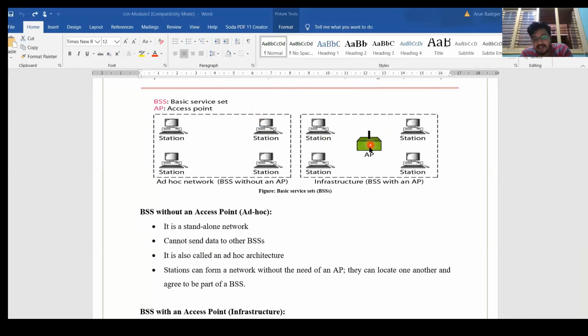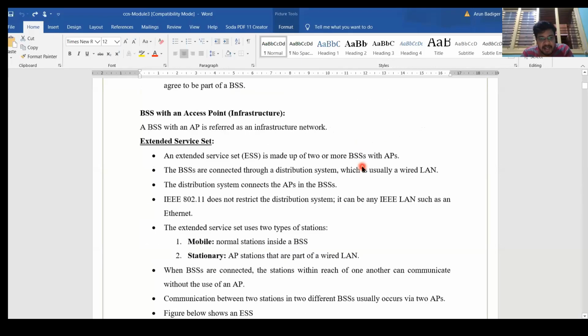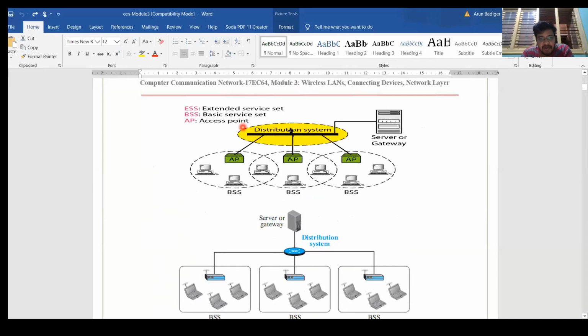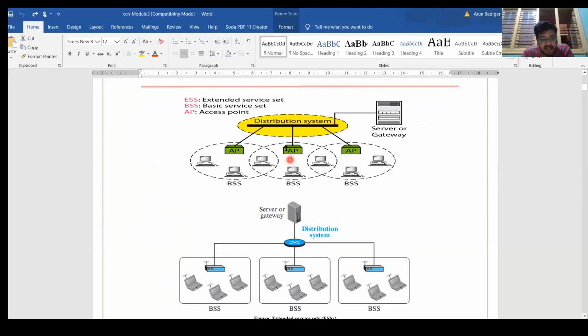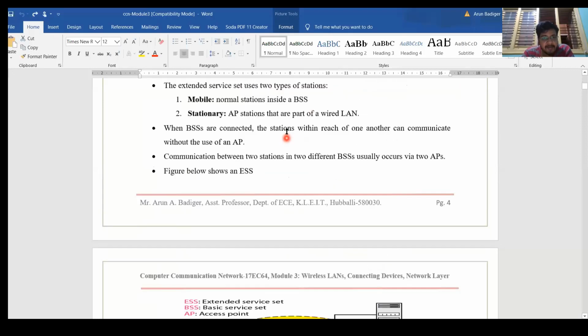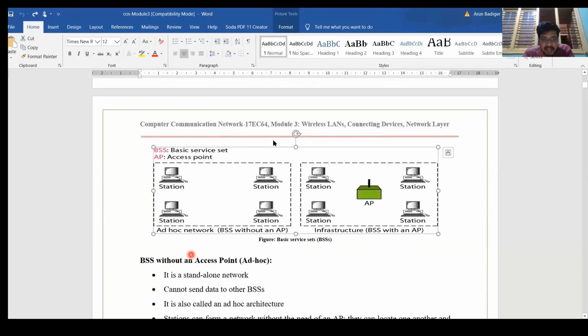Another configuration is centralized. In this one we'll have an access point, AP. All of them have to communicate through this access point only. So you should observe that if we want to connect to the internet or any network, then it has to be through the access point. Without an access point, with ad hoc, this network will be created, but it is not connected to any network. If you want to connect to the network, then we have to make use of